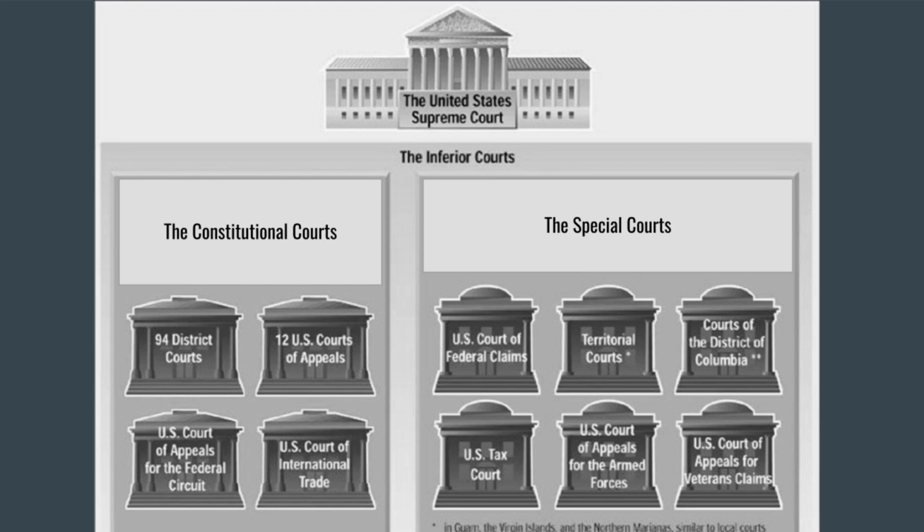Court of Federal Claims, U.S. Tax Court, Territorial Courts, U.S. Court of Appeals for the Armed Forces, Courts of the District of Columbia, and the U.S. Court of Appeals for Veterans Claims. The Constitution creates the Supreme Court and leaves to Congress the creation of the inferior courts. The lower federal courts function beneath the Supreme Court and handle most of the cases tried in the federal courts.